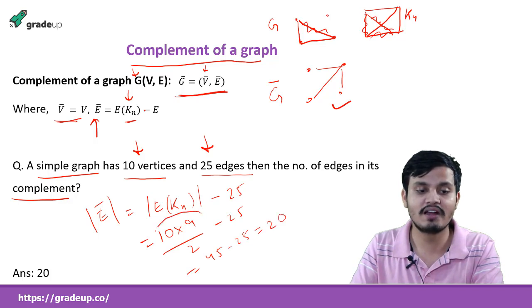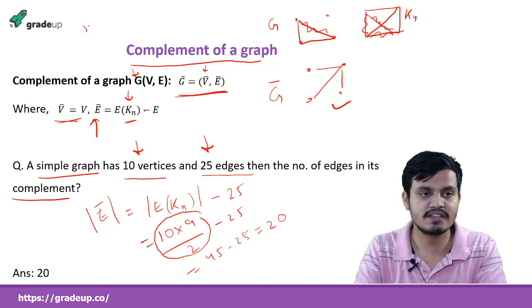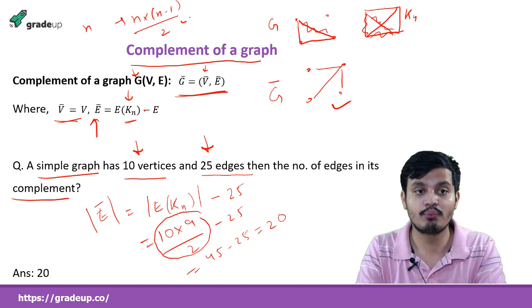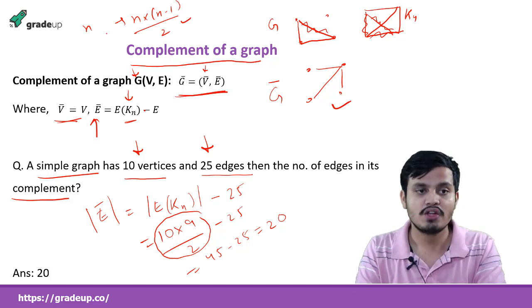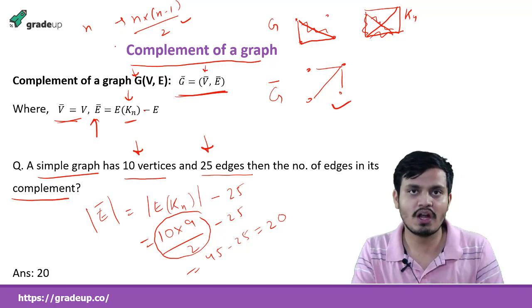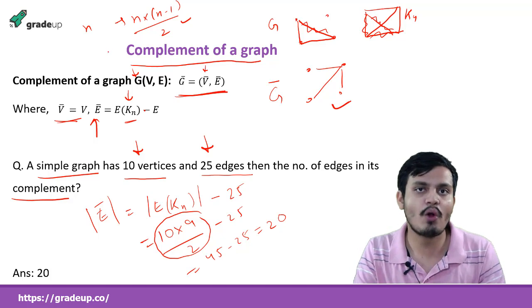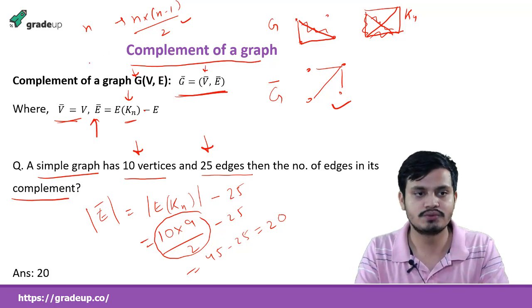And how did I get this? Because the number of edges in a complete graph with n vertices is n into n minus 1 by 2. We have proved this in two ways. So whenever you learn something in graph theory, try to figure out some intuitive proof of it, because you will not remember it and you will not use it if you don't get some kind of proof. So try to remember it.